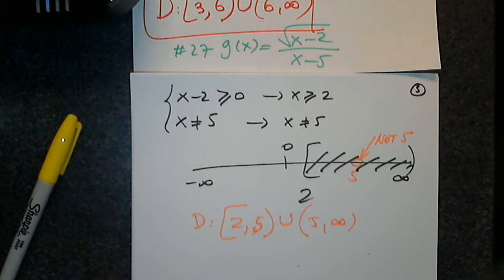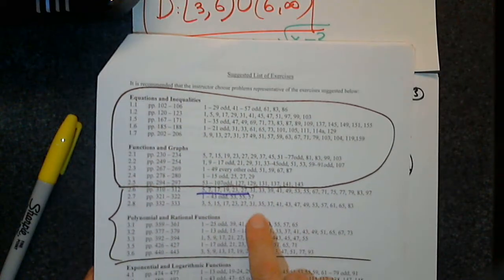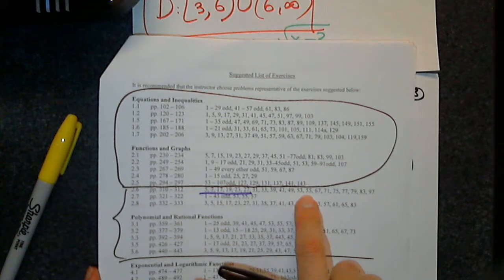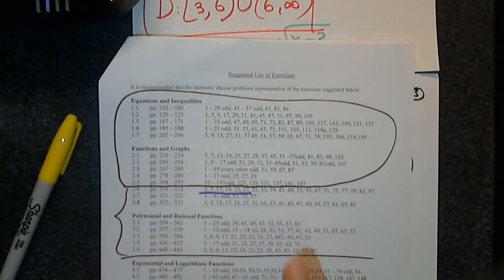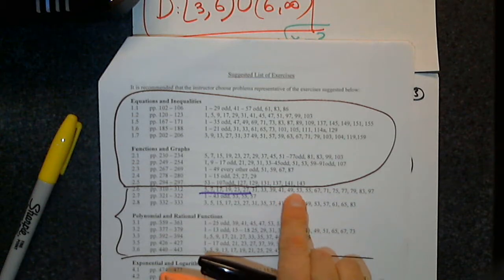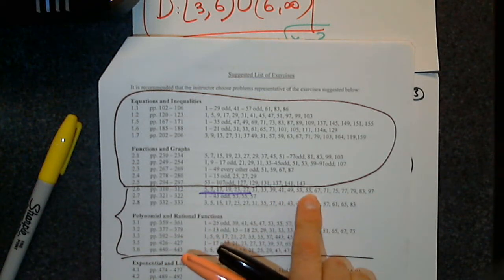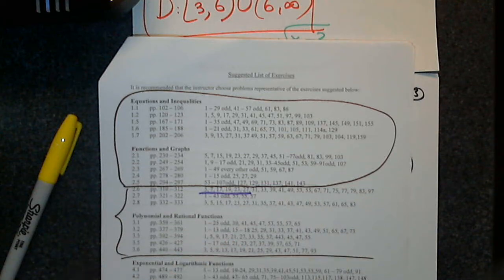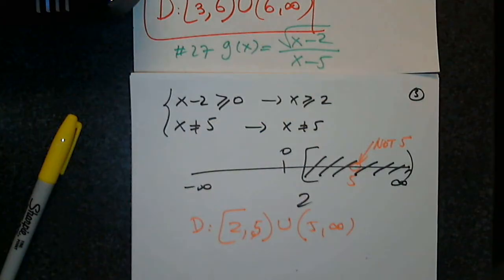So let's pick two functions. I've never done this, but let's do it, just to make sure that 41 through 49, please choose. 42.